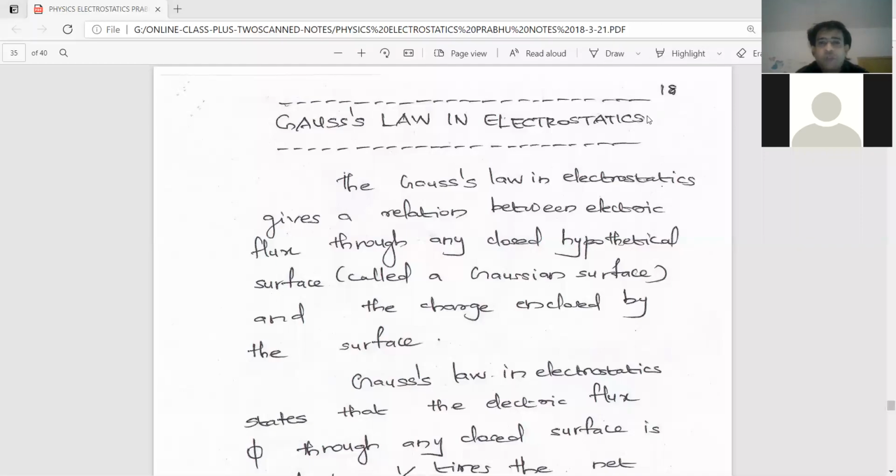Pushpendra Pradap, please define surface charge density. Come on. Sir, it is charge per unit area. Of course. Can you give the equation for that?